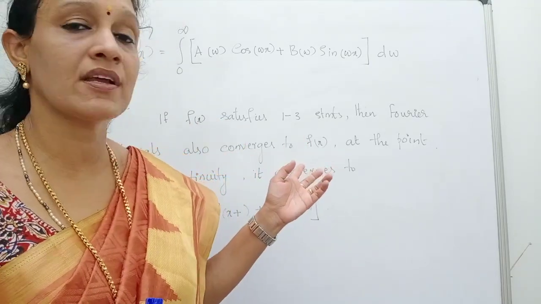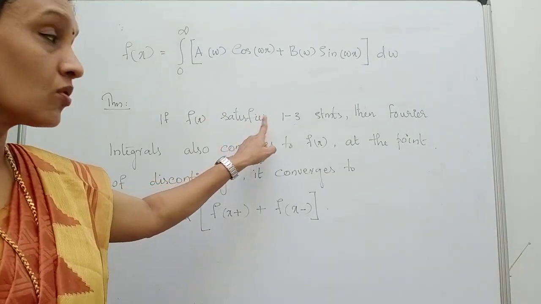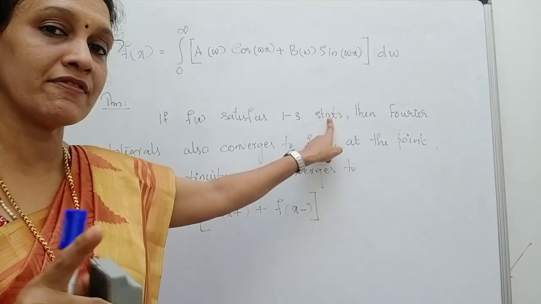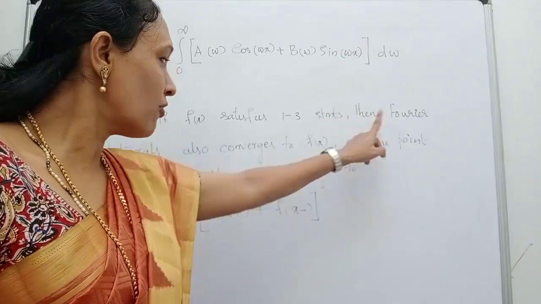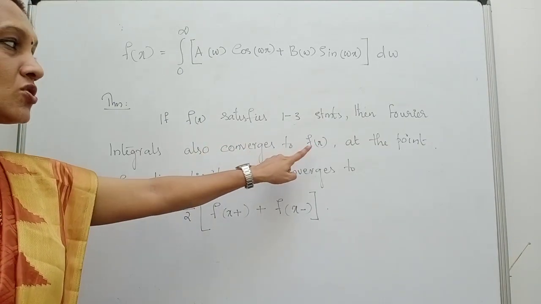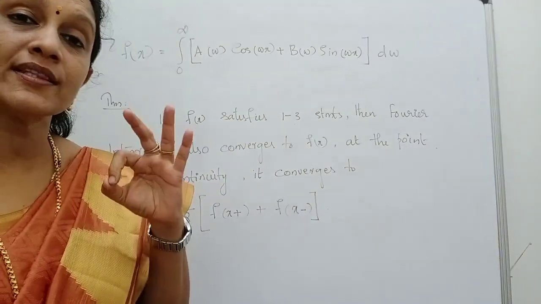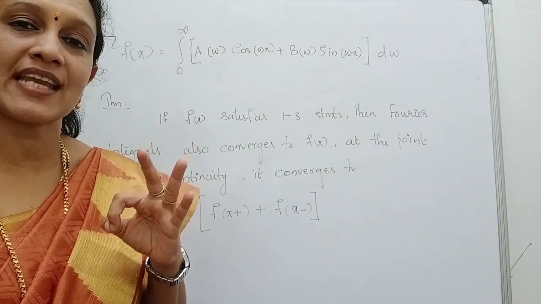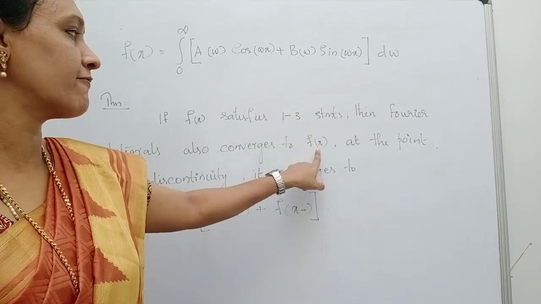Okay, here we have an important theorem. If f of x satisfies 1 to 3 statements, already we discussed what are the 3 statements, then the Fourier integral also converges to f of x. If our f of x satisfies all the first 3 statements, then the Fourier integral converges to f of x.